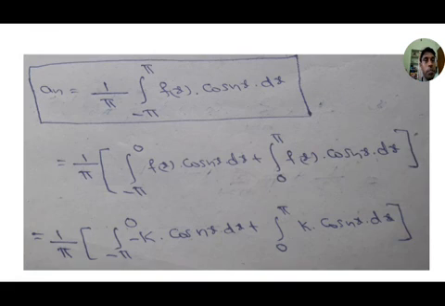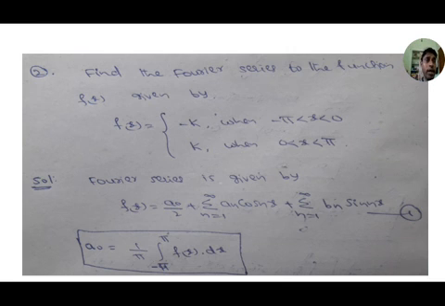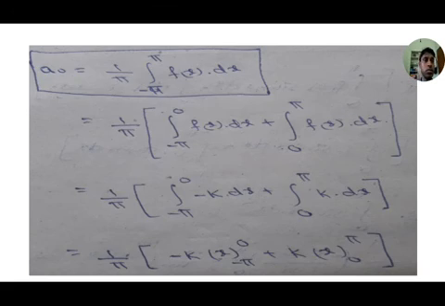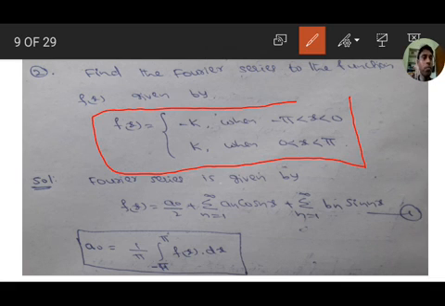I will repeat the problem. Find the Fourier series to the function f of x given by f of x equal to minus k if minus pi less than x less than 0, and k when 0 less than x less than pi.